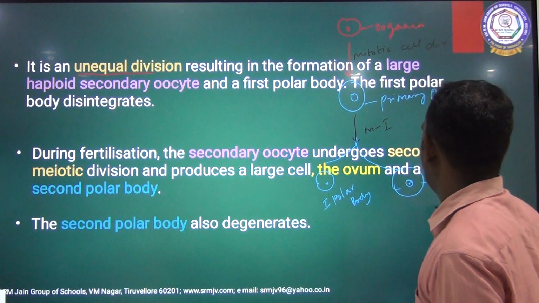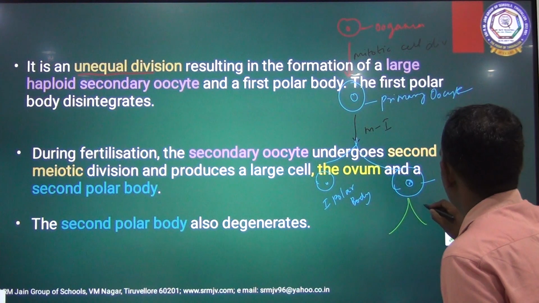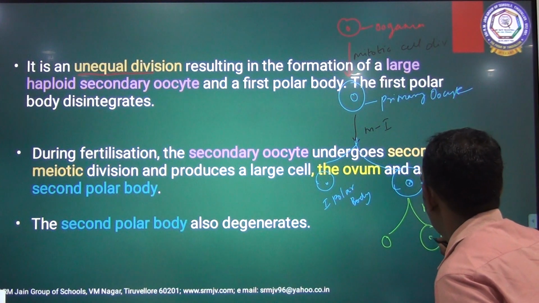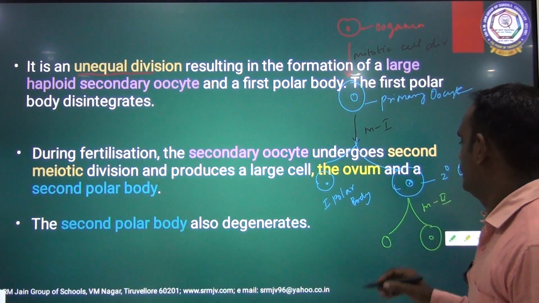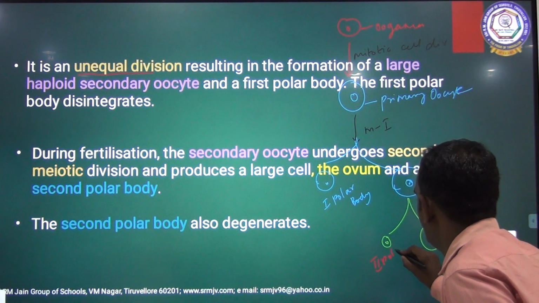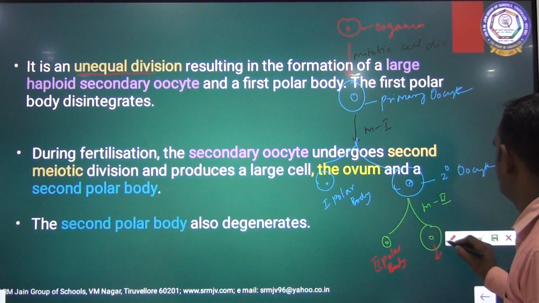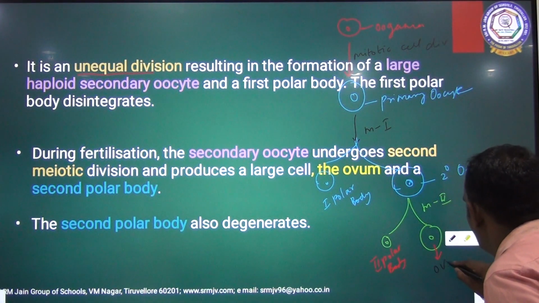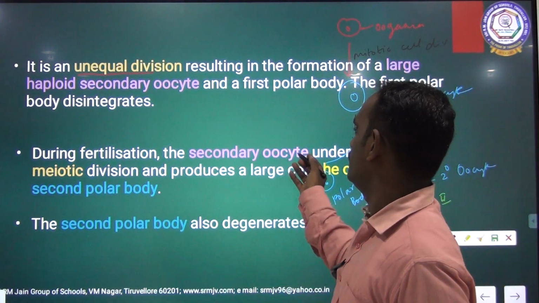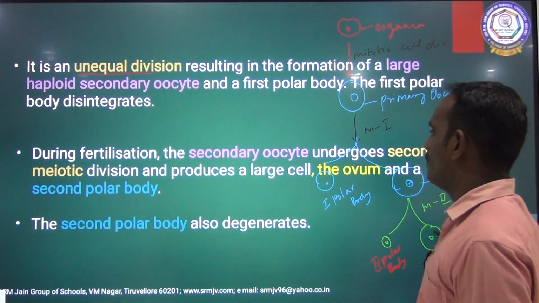The secondary oocyte again undergoes second meiotic cell division to form two different types of cell, one larger and another one smaller. This is the second polar body, and this is called the ovum.